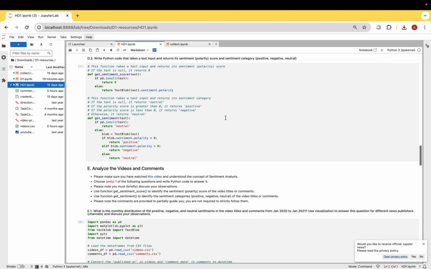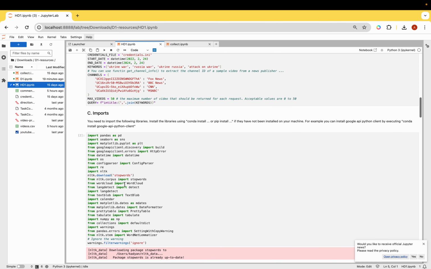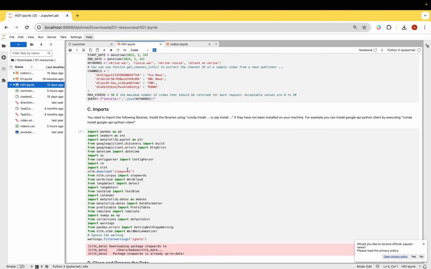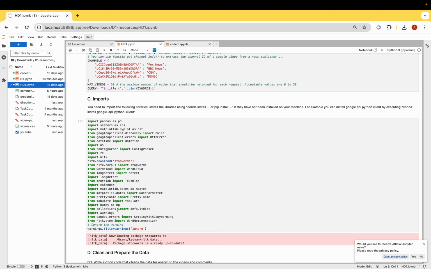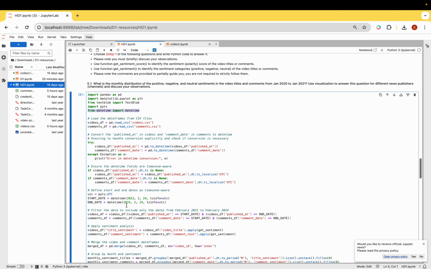So what I have done is I have imported pandas, matplotlib and TextBlob from textblob, and imported pytz, timedelta and datetime, which I believe have already been imported over here. Let me see. Yeah, the pytz file had not been imported, but I've imported all of them over here again. Now I have loaded my videos data frame from the video.csv file, and my comment data frame from my comment.csv file.